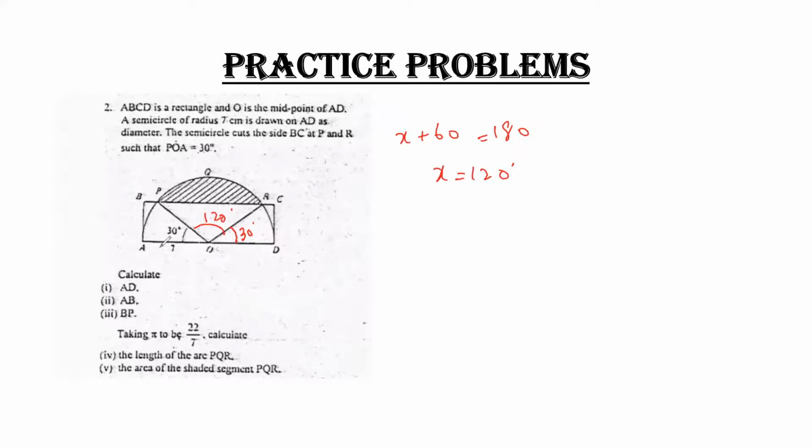Clear? So first of all, in part 1 they ask you to calculate the value of AD. If I go through this whole side from the center to the corner, this is 7 centimeter, and since it is a semicircle, this 7 centimeter is also over here, so 7 plus 7 will give me 14 centimeter. That means the distance from A till D is basically the diameter, which is twice the radius, so my answer is 14 centimeter. Clear?